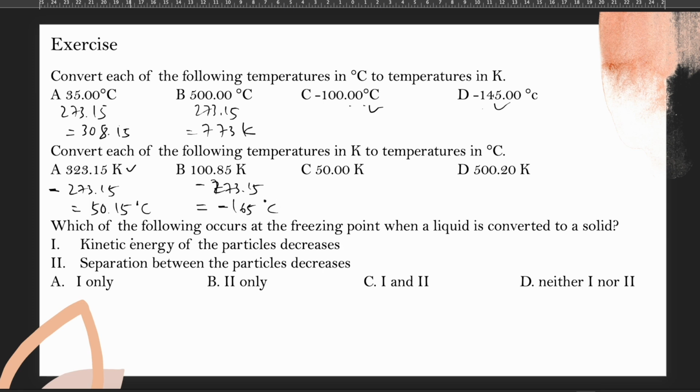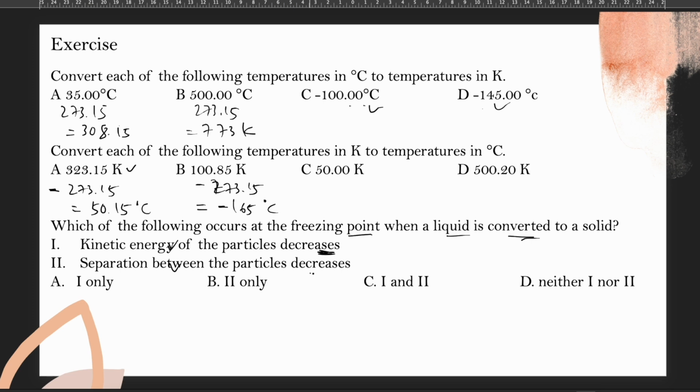Right. Which of the following occurs at the freezing point when a liquid is converted to a solid? The kinetic energy of the particles decreases, or the separation between the particles decreases. So at the freezing point, when a liquid is converted to solid, it loses energy. The temperature decreases, so the energy decreases because it loses energy.